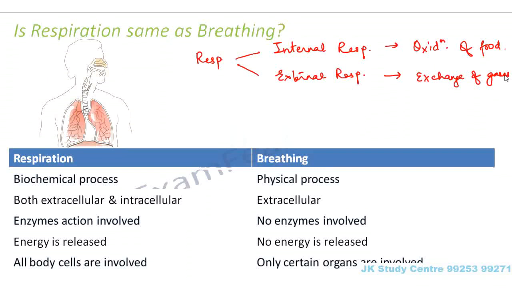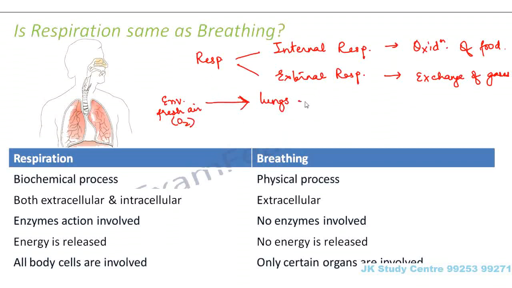Right? So what exactly is the flow of respiration? From the environment, fresh air is taken in. Fresh air contains a lot of oxygen, so oxygen enters into the body. So where does this oxygen go? It is taken through the nostrils and then it finally reaches the lungs, because lungs are the main organs of respiration.